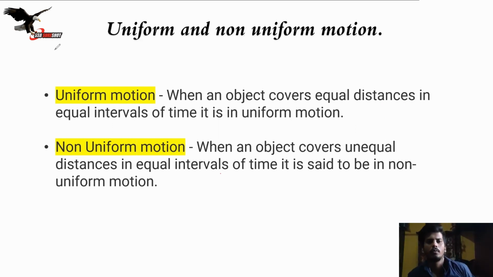Uniform motion and non-uniform motion. When an object covers equal distance in equal time intervals, that is called uniform motion.